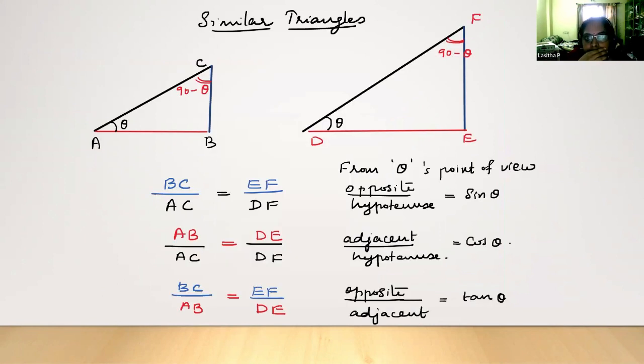So once we introduce similar triangles to the children, when we talk about the right triangle, it is very important, based on one particular angle, to identify the adjacent side, the opposite side, and the hypotenuse. All these we need to brush up a lot. Children do make mistakes in finding the hypotenuse.